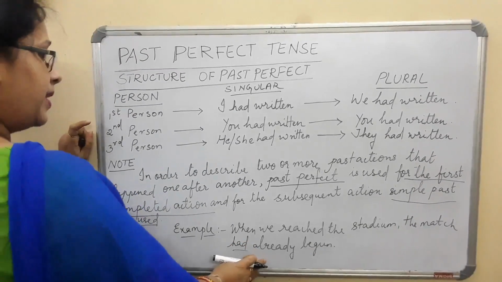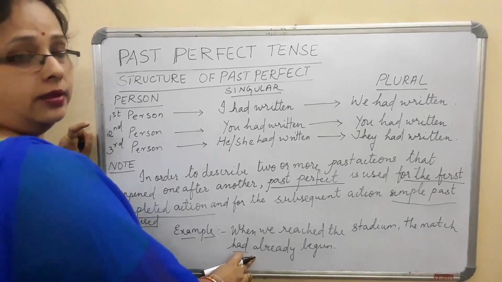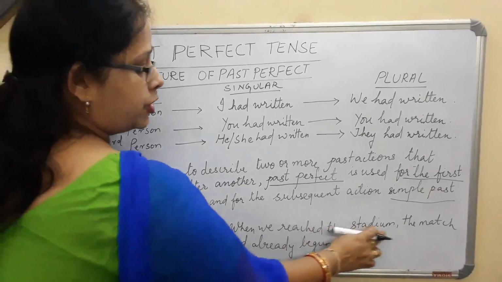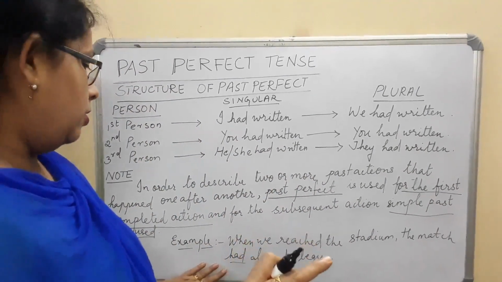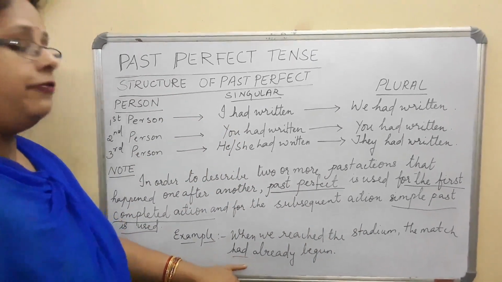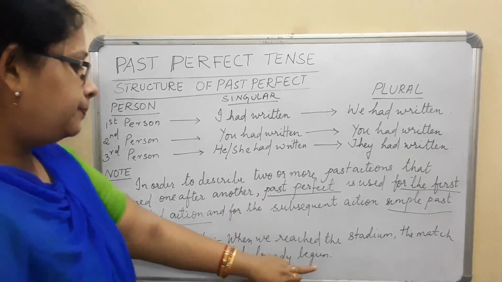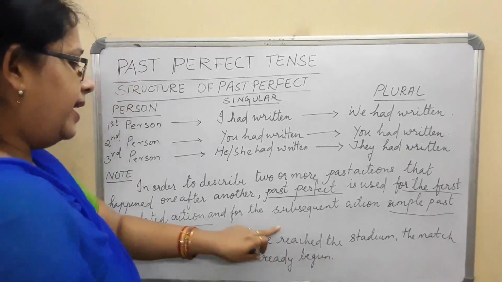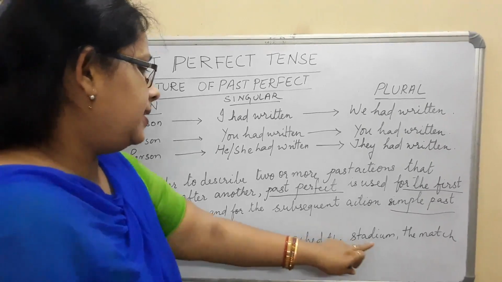So this is the action for the first completed action. The match had already begun. And what is the secondary action? That is the subsequent action, when we reached the stadium. So it is important to find out which action happened first. For the action that happened first, you have to use the past perfect form, that is had, and this is a V3 form. Okay, had already begun. And next, the action that happened afterwards, that is reaching the stadium,